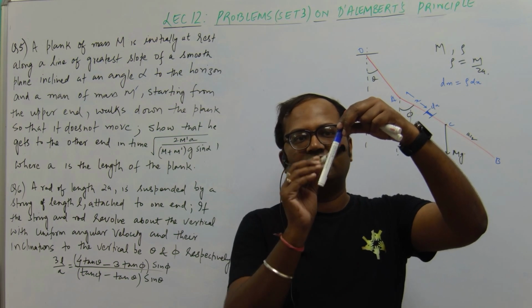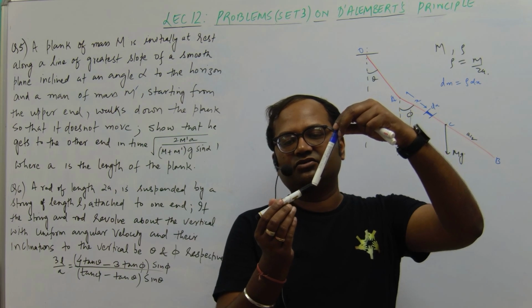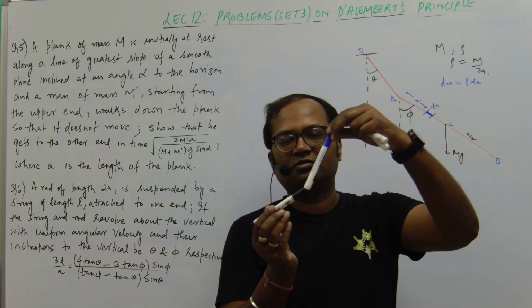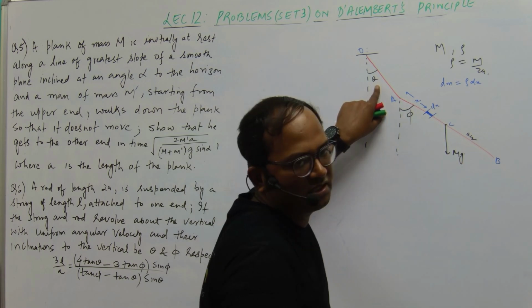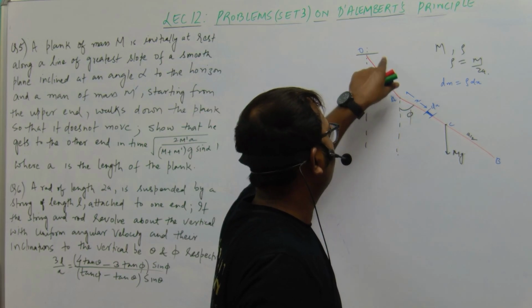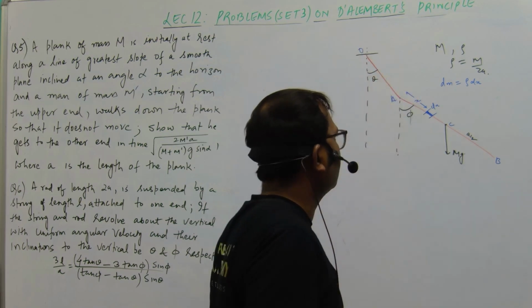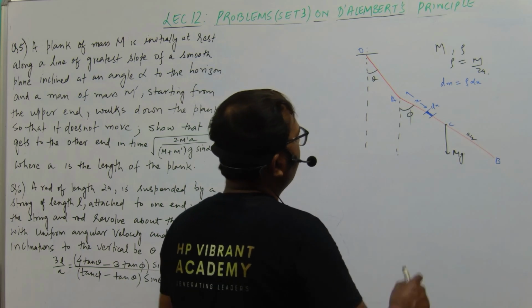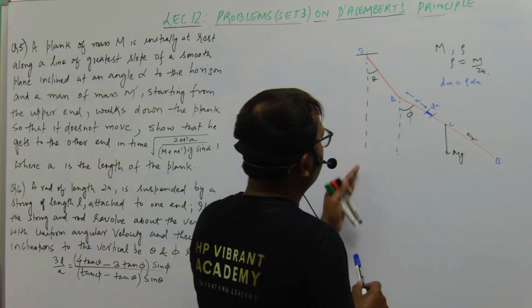The angle of inclination of the string is theta and the angle of inclination of the rod is phi with the vertical axis. The whole system is rotating with an angular velocity omega about this particular axis.